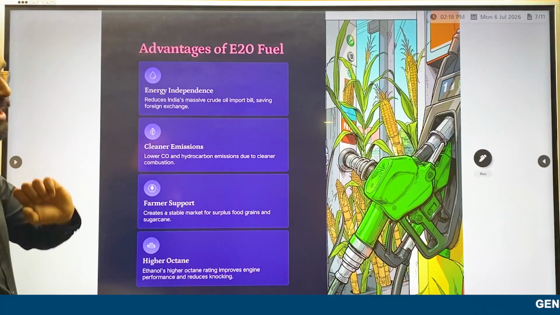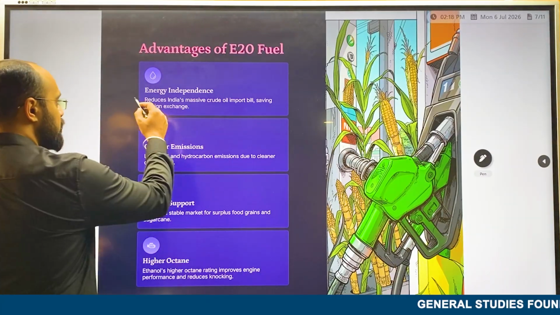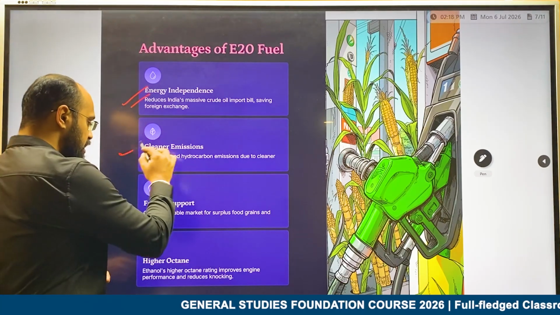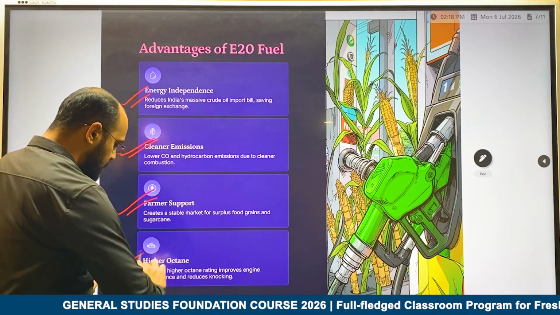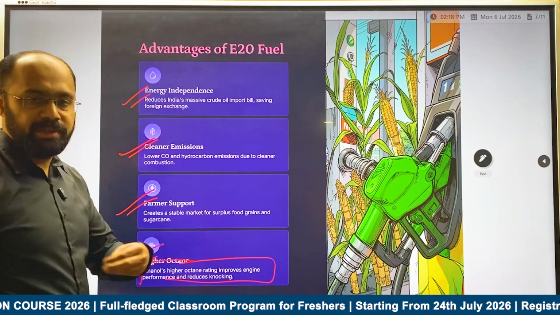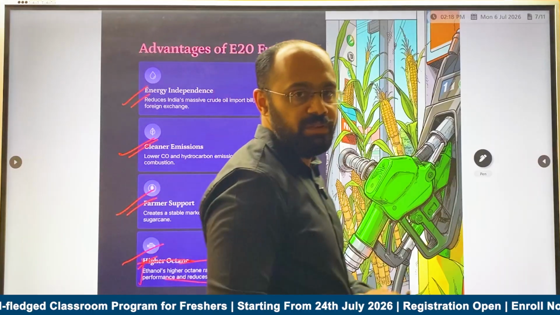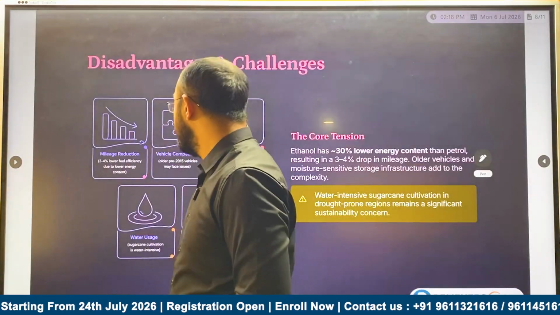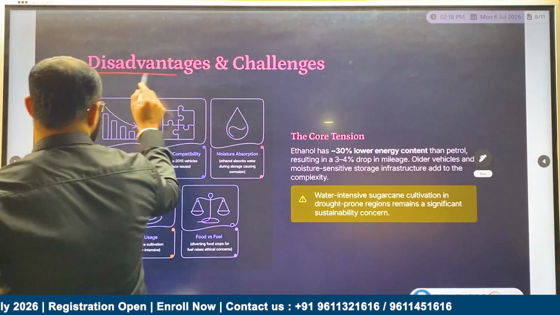Now what are the advantages of this? As already discussed, energy independence, cleaner emissions, support for farmers, and higher octane. Ethanol has a higher octane rating, which is related to the engine, so the efficiency of the engine will improve through this. Now after this we'll understand what the disadvantages are.